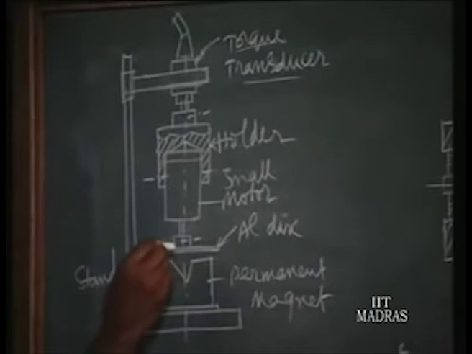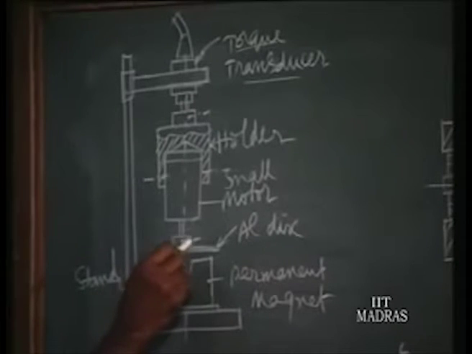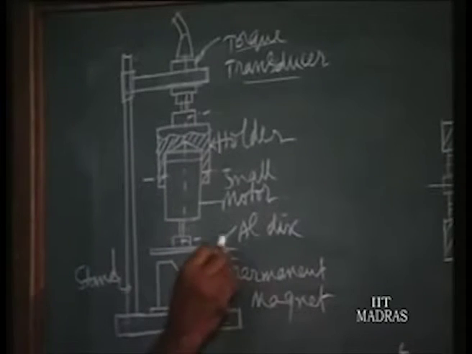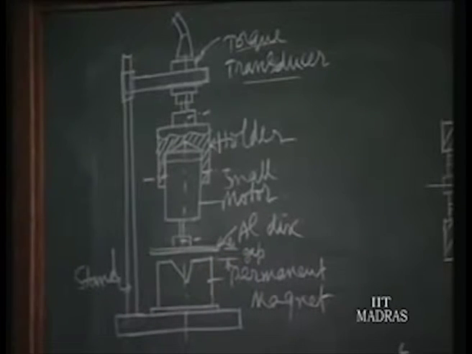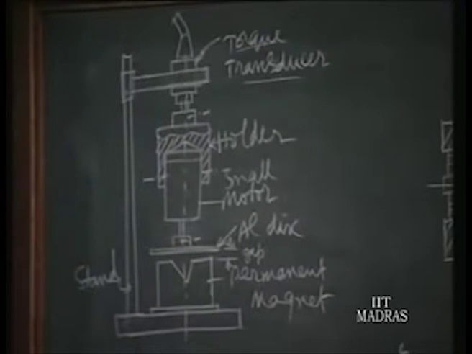Now different torques are developed in the rotating disc. The disc is fixed by a screw to the shaft of this motor. So by adjusting this gap, we apply different torque on the system. So that is what we learnt earlier, the eddy current dynamometer. In this eddy current dynamometer, by having different heights of this plate, we can change the gap, and then the torque is varied. Accordingly, the torque is realized by the instrument. And if we measure the RPM by having another pickup, we can plot the torque speed characteristics of the motor.